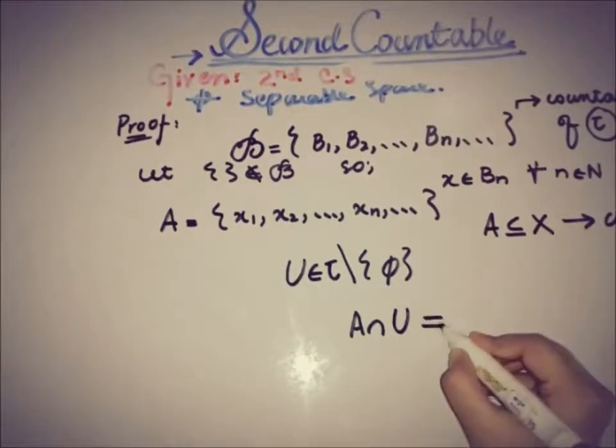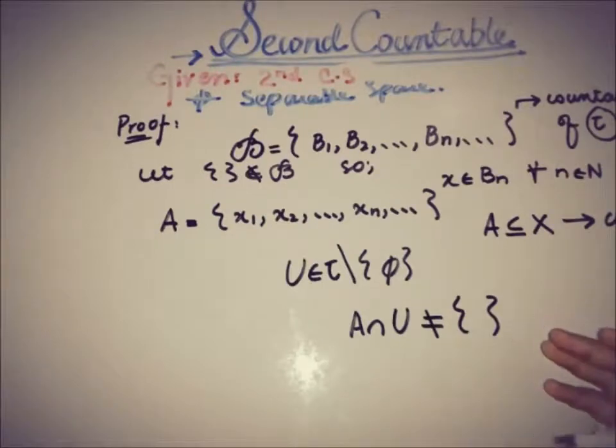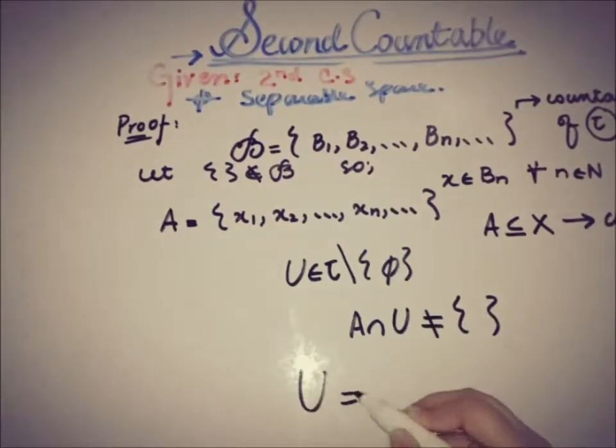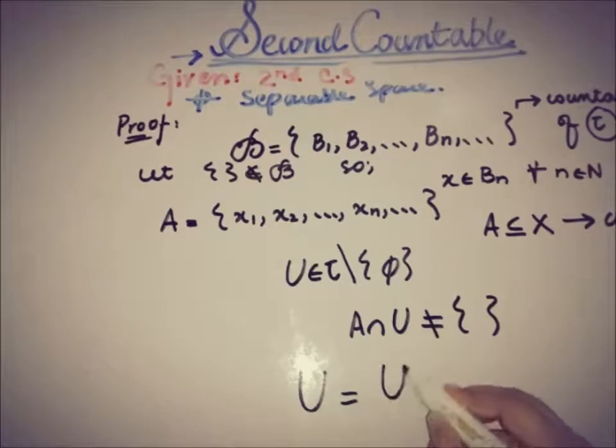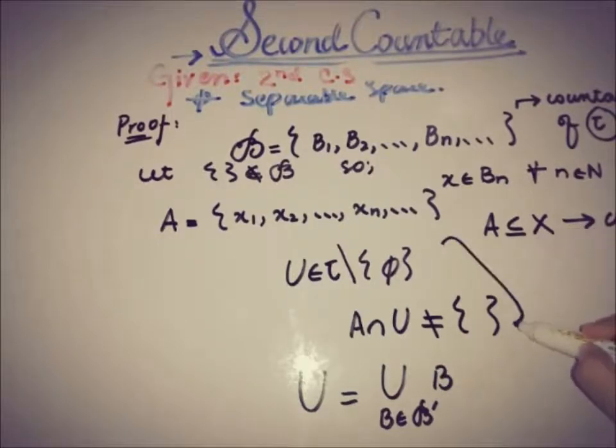So then the intersection of A and all of the open sets other than the empty set is not empty, because in set A we have elements from each set in the basis, and by definition U is equal to the union of some of the elements of B prime, and this is B. So this is the definition of basis.